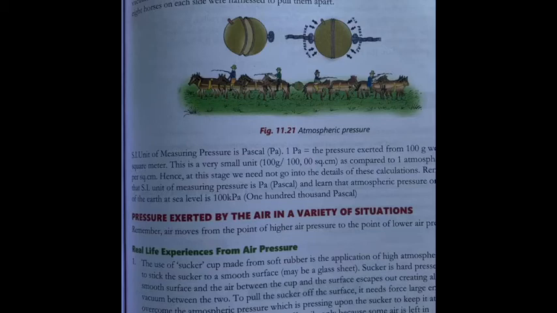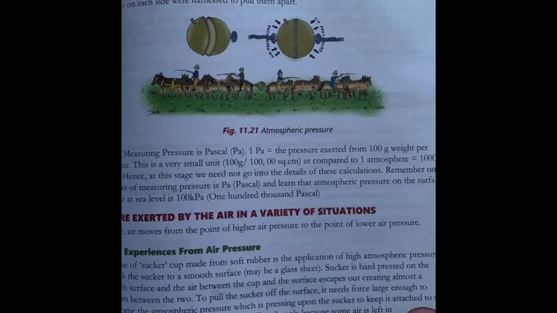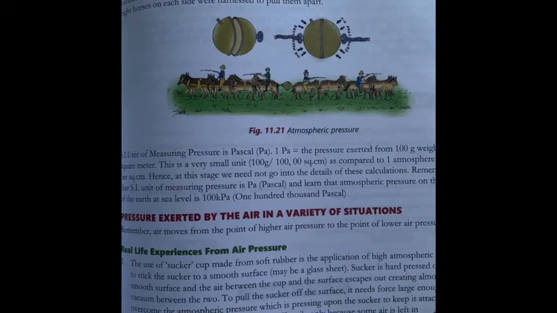The atmospheric pressure at sea level is around 100 kilopascal. The SI unit of measuring pressure is pascal. Now we have some real life examples of air pressure. The first one is the sucker. The sucker has a rubber bell-shaped structure at one end, and the other end is fixed with a stick.